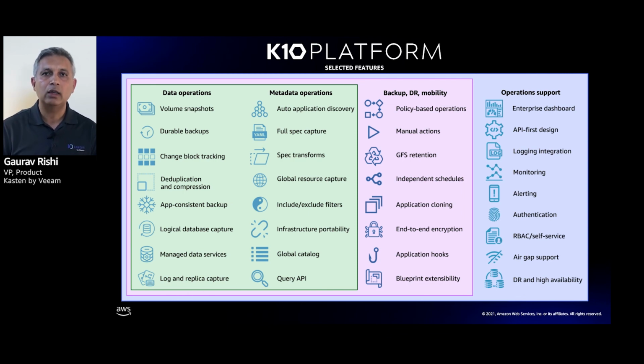But for a second, if you look at the operations support, which is the last column on this chart, the point I want to make is we make it extremely simple for you with a simple to use enterprise dashboard to be able to back up your applications just in a matter of a few minutes. Not only do we have cloud native integrations into these cloud native tools like Prometheus and Grafana and alert managers, we also work in an air-gapped environment. For a lot of our customers who work in hybrid models, this is an extremely key requirement. And then Kasten K10 itself, of course, DRs itself, and we are highly available.